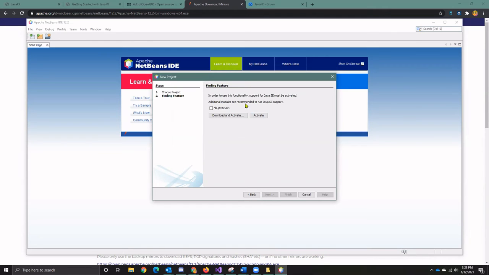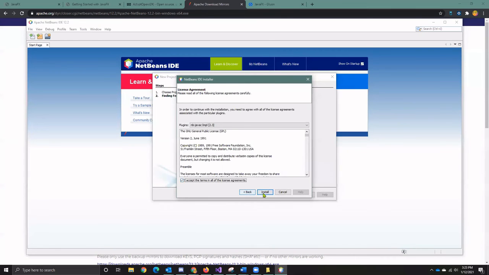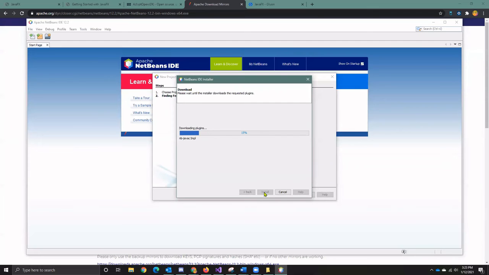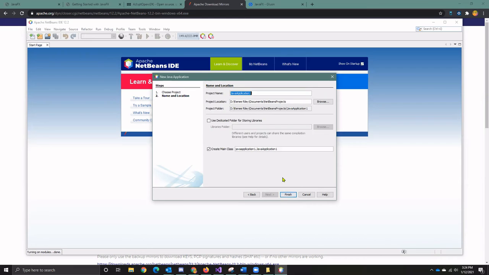It says you need to install this. So I'm going to download it and activate it. And it's just downloading my NetBeans Java compiler. So I'll click finish. That should allow me to activate the ability to create this kind of project. All right, so here we go. I will not have to do that activation again if I create this kind of project again.